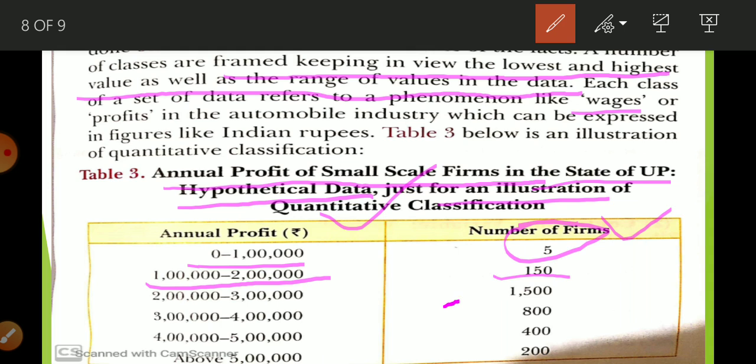And there are 1,500 firms whose annual profit is between 2 lakh to 3 lakh. Now 800 firms whose profit is between 3 lakh to 4 lakh. Then there are 400 firms whose profit is between 4 lakh to 5 lakh, and there are 200 firms whose profit is more than 5 lakh.